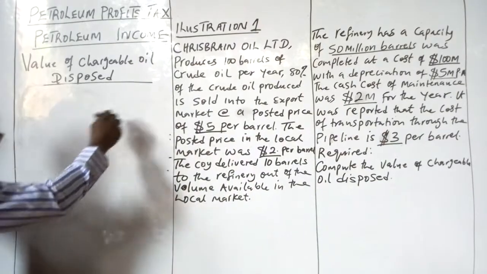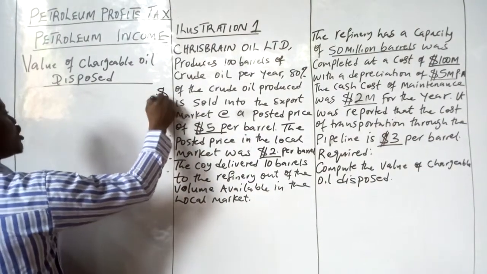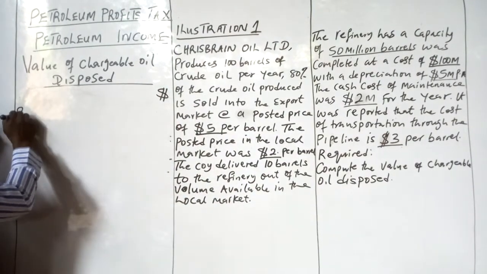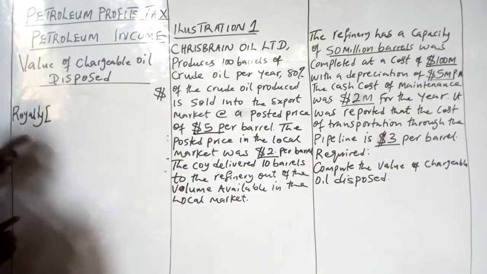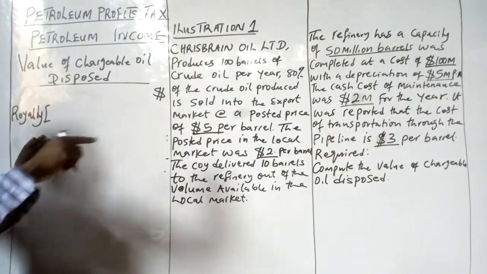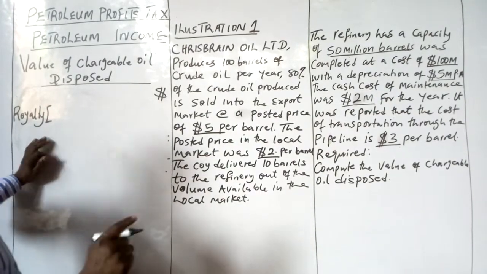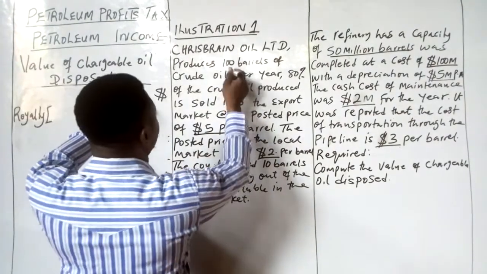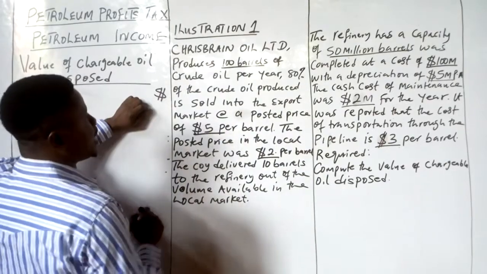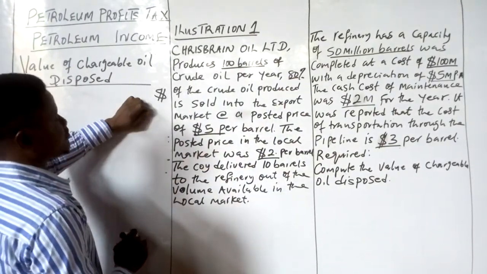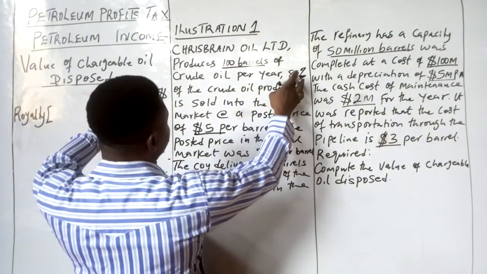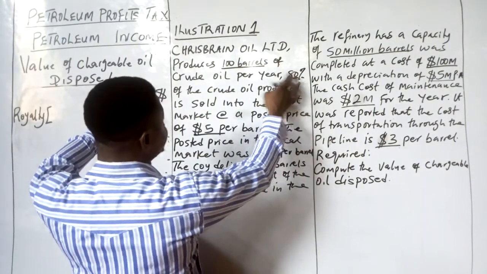So for the value of chargeable oil disposed, the first thing we're going to do is to get the royalty. The royalty is the number of barrels delivered to the refinery. If you look at the question, we produce 100 barrels of crude oil, and 80% was sold to the export market. Out of that, 20% is remaining for the local market.